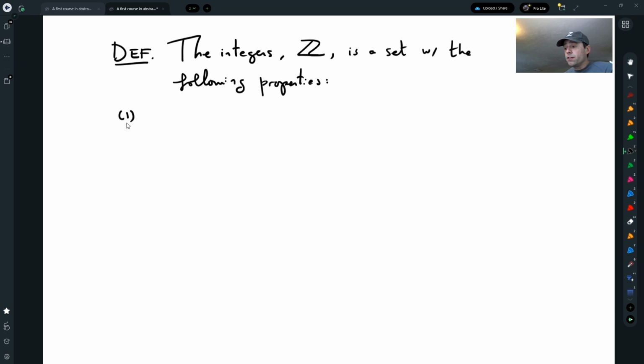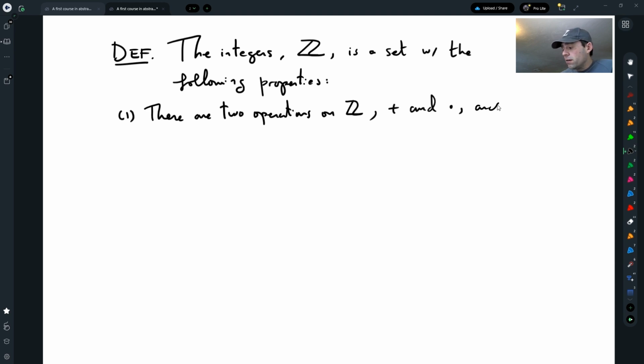So here are the integers. First of all, there are two operations. In a previous video, we talked about the integers and the addition, but of course, the integers have two operations, addition and multiplication, and Z is closed under those operations.